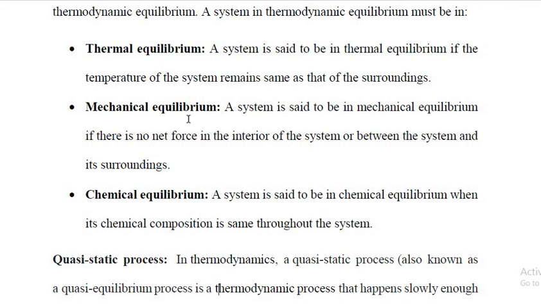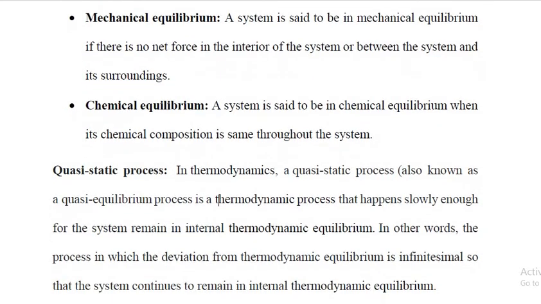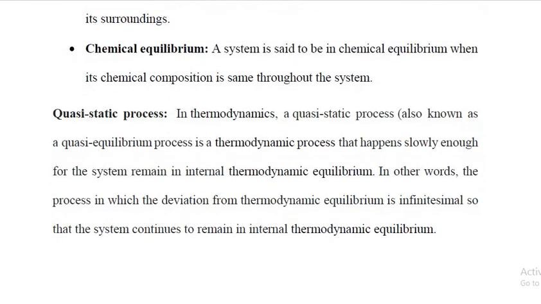Next, mechanical equilibrium. A system is said to be in mechanical equilibrium if there is no net force in the interior of the system or between the system and its surroundings. Next, chemical equilibrium. A system is said to be in chemical equilibrium when its chemical composition is the same throughout the system. This is all about thermodynamic equilibrium.